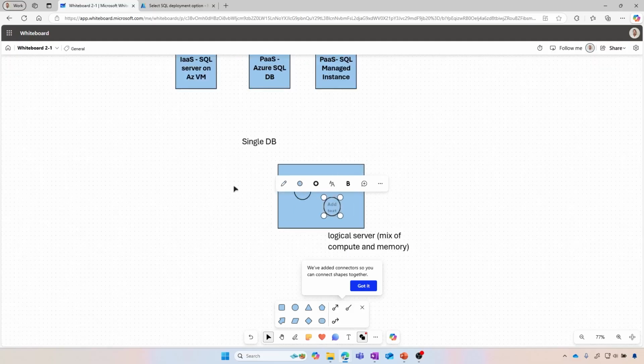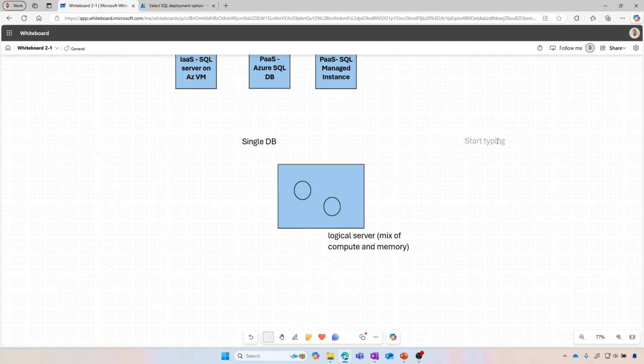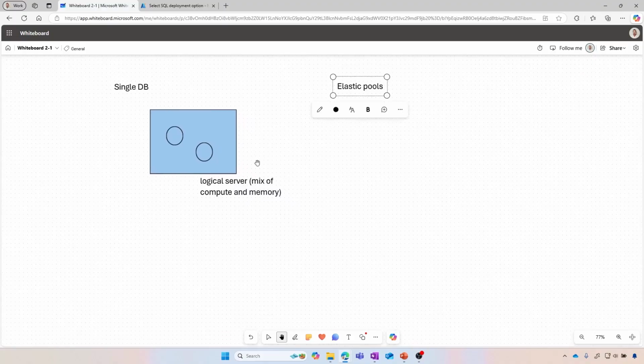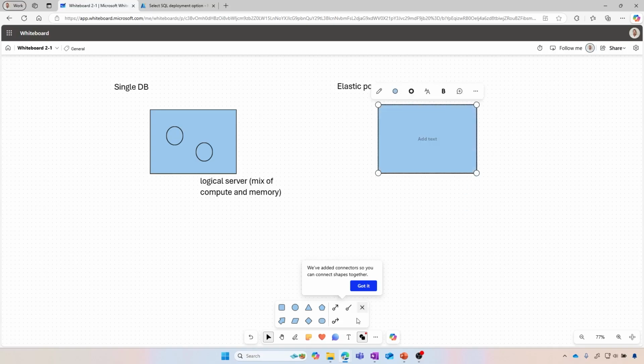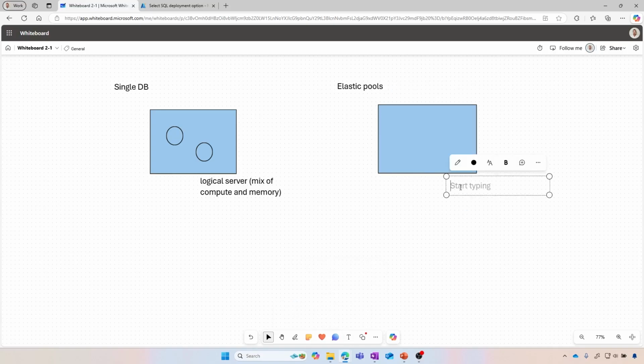Next, what we have seen on the portal is that we can have the use of the elastic pool, which is interesting. So similarly as the single DB, how does that work? You still have that underlying logical server, still the same, mix of compute and memory as well.